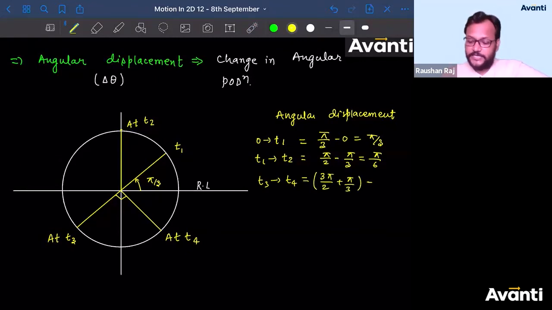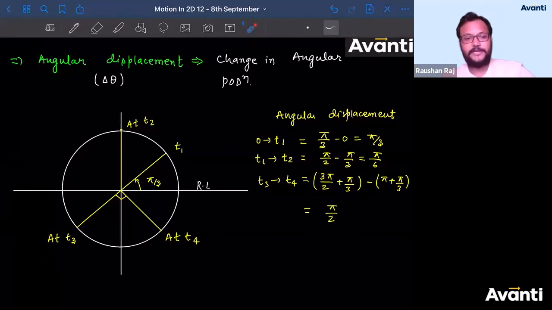Minus. What is the initial position? What is the position at T3? So this is pi plus pi by 3. You should get exactly the same answer. So answer will be pi by 2. However, it was very, very easy. The angle between these two position vectors, the angle between the final position vector and the initial position vector, is nothing but the angular displacement also. All right, guys. Did everyone understand?